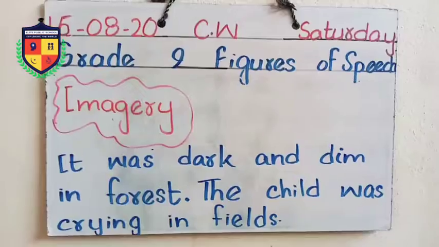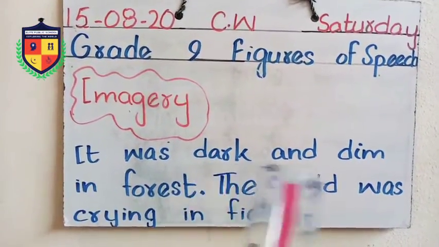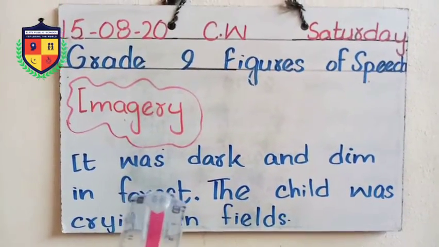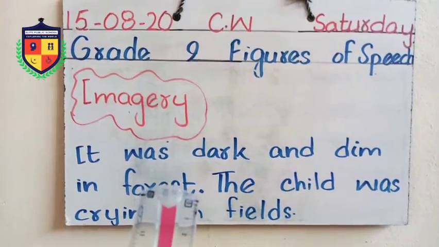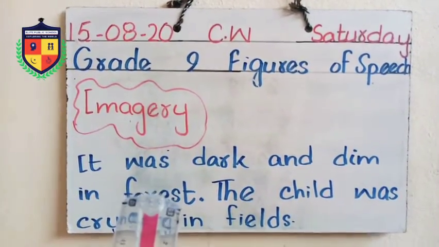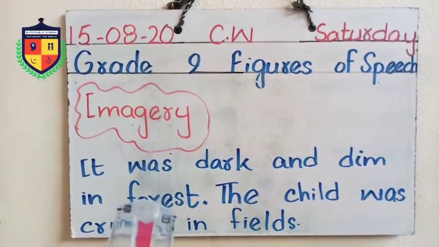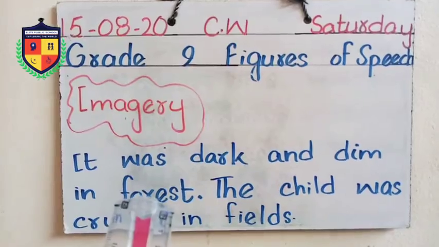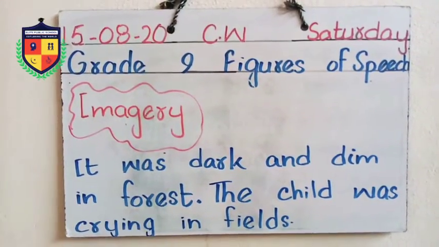Okay students, imagery: it was dark and dim in the forest. As you are watching, it was dark and dim in the forest. कैसे पता चलेगा कि dark and dim था forest में? Yes, this belongs to our sighting. हमारे विजुअलाइज किया, देखा, हमारा कौन सा सेंस हुआ? आइज यूज़ हुआ. ओके, यानी वॉचिंग का, सीइंग का सेंस यूज़ हुआ हमारा इसमें.